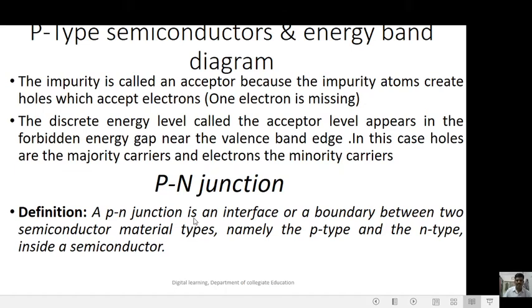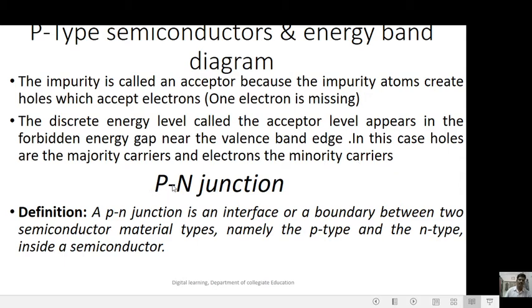P-type semiconductors and energy band diagram. The impurity is called an acceptor because the impurity atoms create holes which accept electrons. One electron is missing, so a discrete energy level called the acceptor level appears in the forbidden energy gap near the valence band edge. In this case, holes are the majority carriers and electrons are the minority carriers.